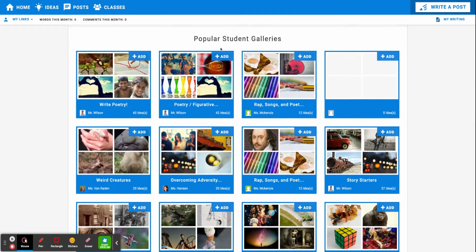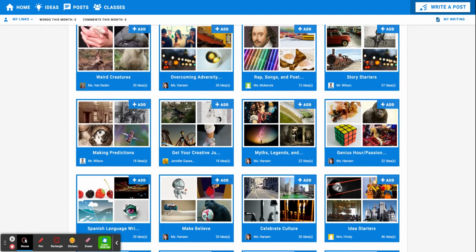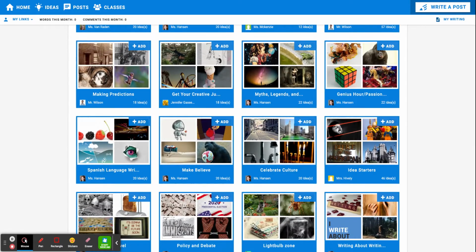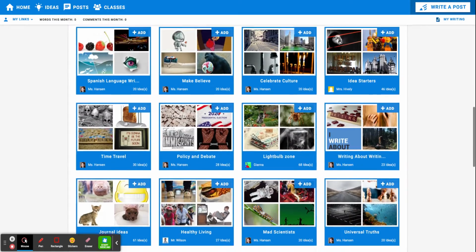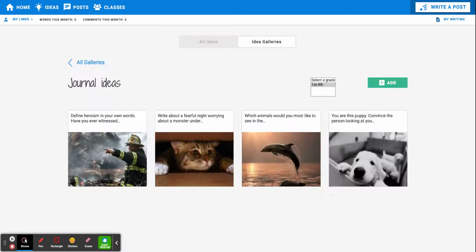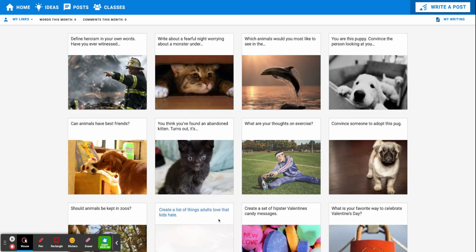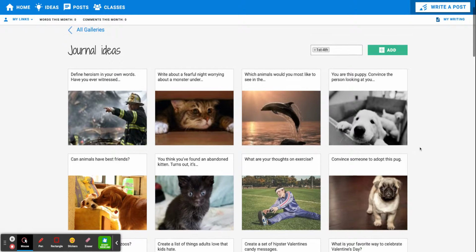I'm just going to pick, oh gosh, there's all sorts of different categories. I thought I saw one down here that interested me. Let's look at journal ideas, for example. So when you click on journal ideas, all of these prompts have to do with keeping a journal, and they all have all sorts of different questions. So there's always something a student can find that they want to write about.